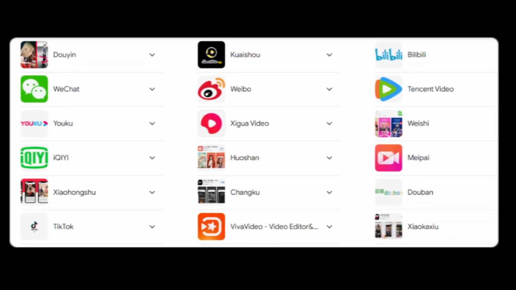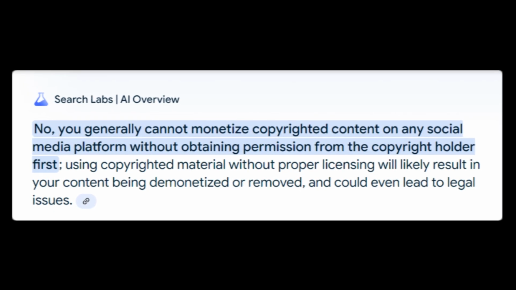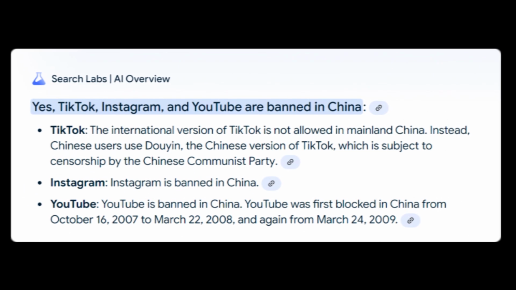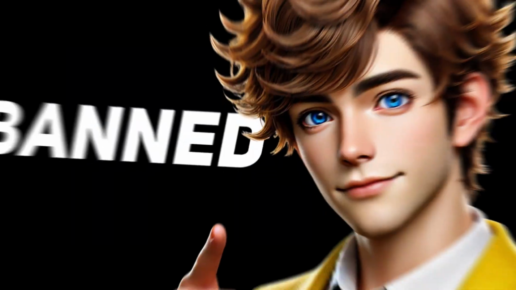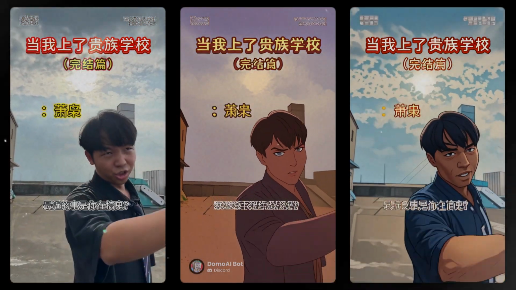You can download videos from Chinese platforms and re-upload them to TikTok, YouTube, and Instagram to earn significant income. Since these platforms don't monetize copyrighted content, we'll source videos from Chinese platforms where TikTok, YouTube, and Instagram are banned. Instead of using the videos directly, we'll transform them with AI, converting them into anime or other styles. Finally, we'll apply some creative edits to make the videos unique and engaging.